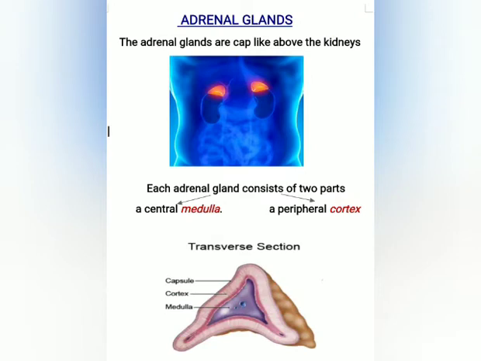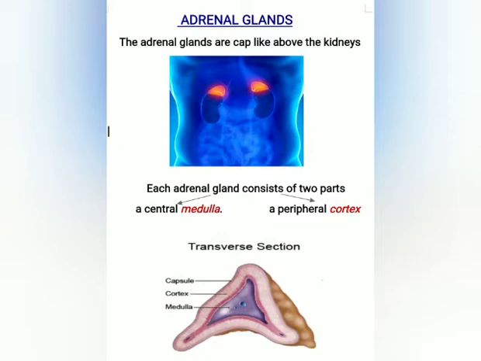Adrenal glands. The adrenal glands are cap-like structures present above the kidneys. This gland is also known as the 3F gland because it prepares the body to meet any emergency situation, for fight, that is to face danger, or for flight, to run away from it, or fright, that is a sudden intense feeling of fear. Extra energy and strength is provided to the body in that situation. Extra hormone is released into the blood at the time of emotional stress.